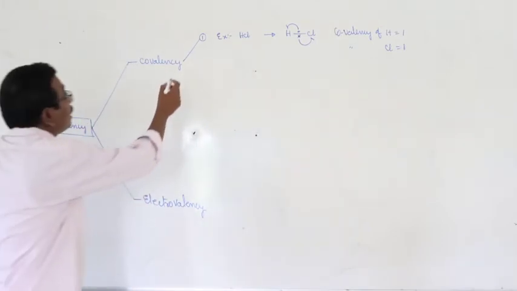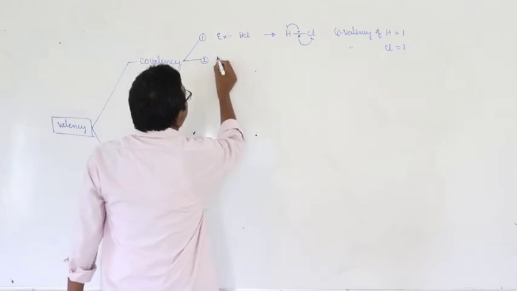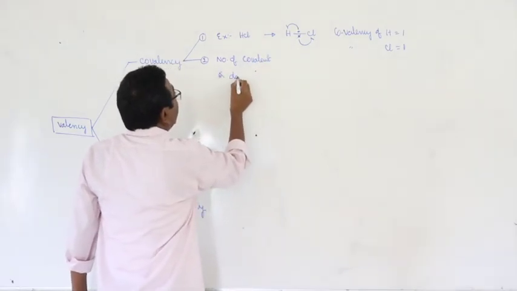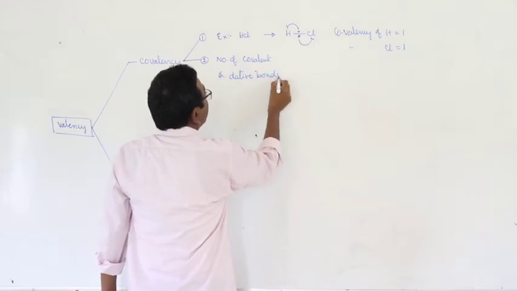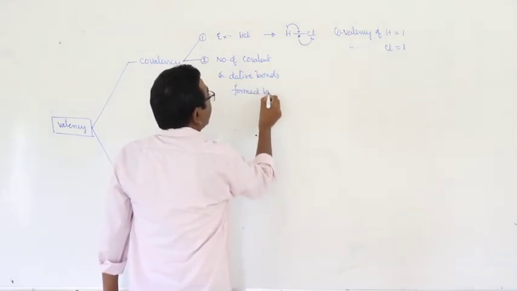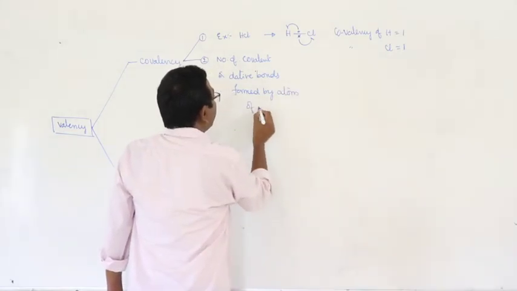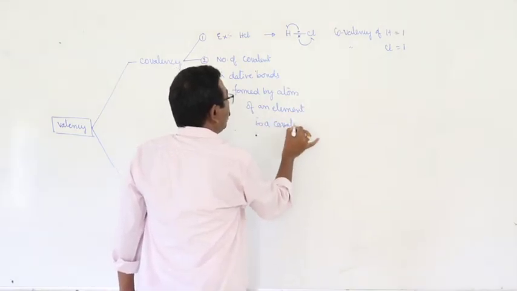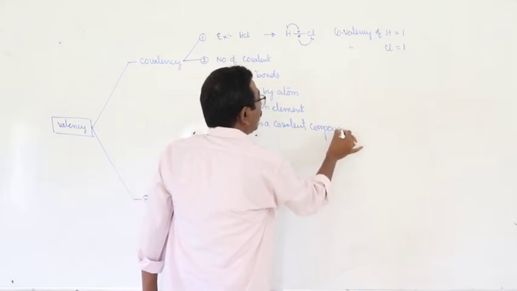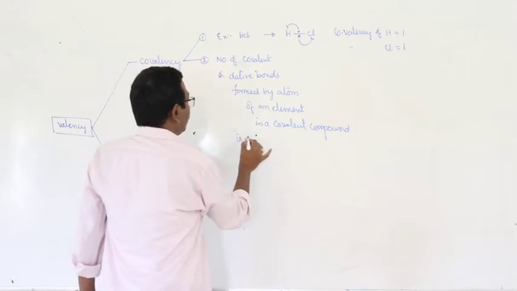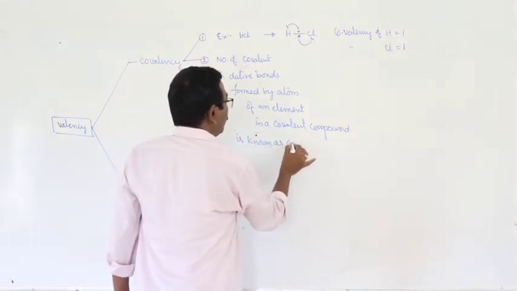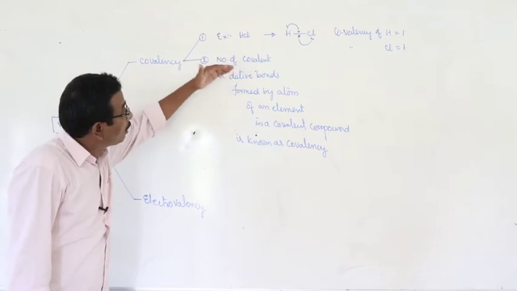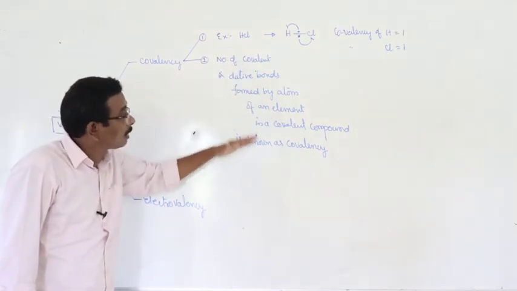Second definition: the number of covalent and dative bonds formed by an atom of an element in a covalent molecule or covalent compound is known as covalency.